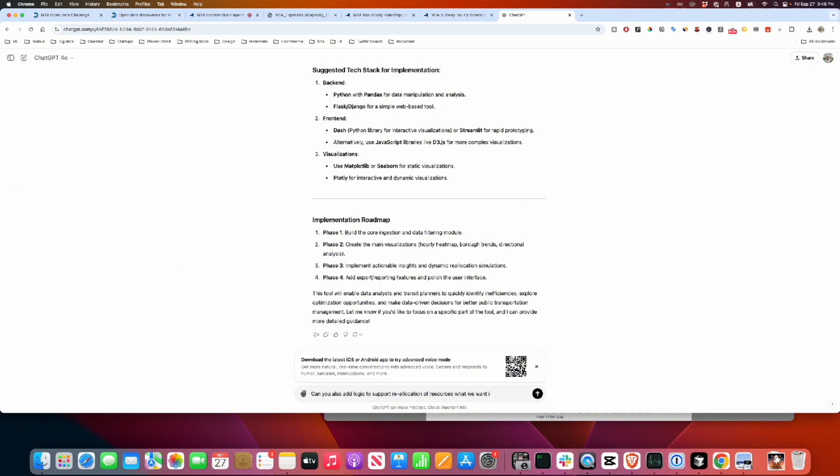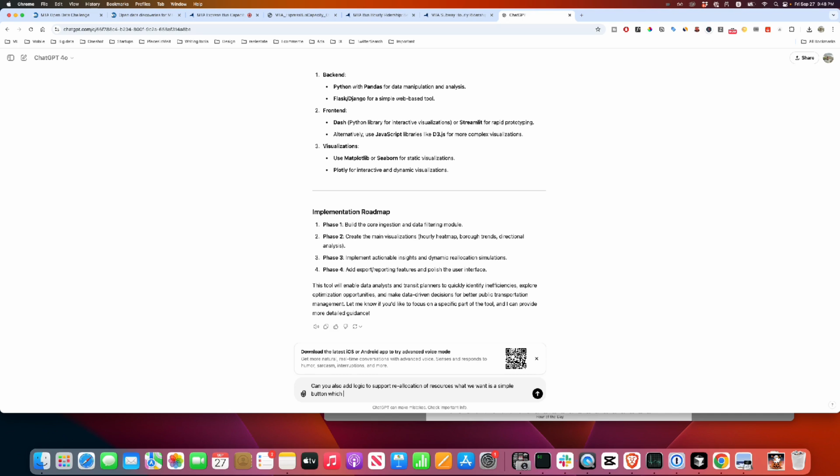What we want is a simple button which, when clicked, will show us how we want to reallocate. For this tool, let's use streamlit.